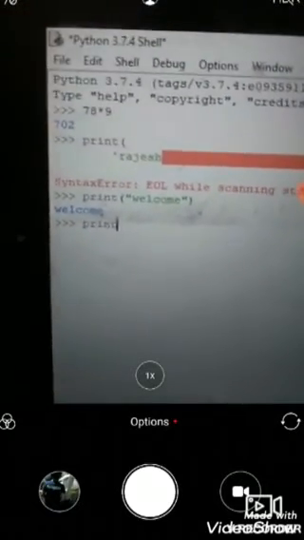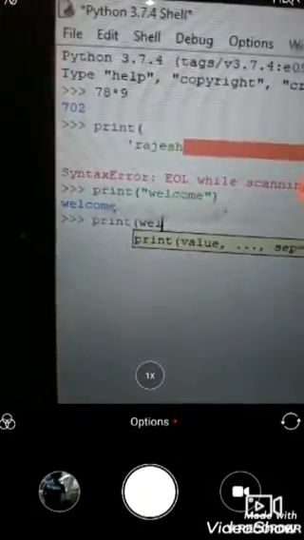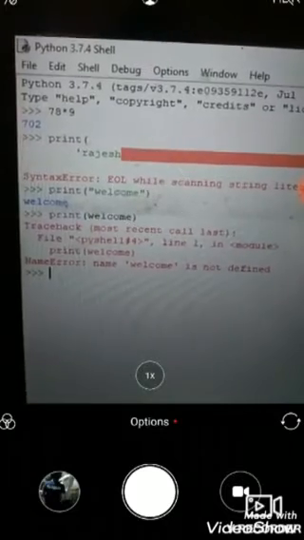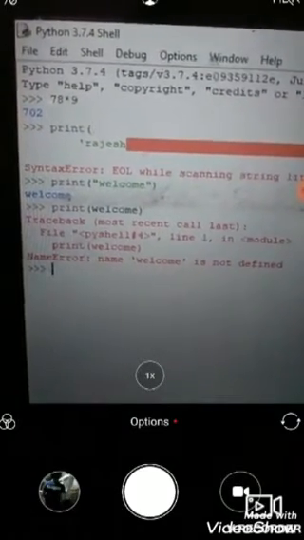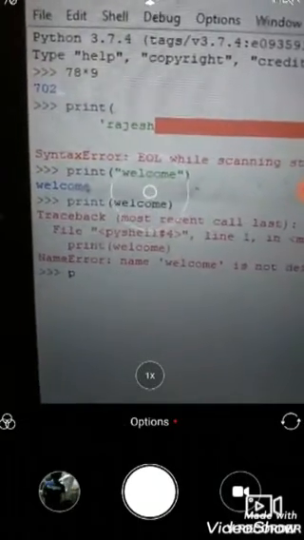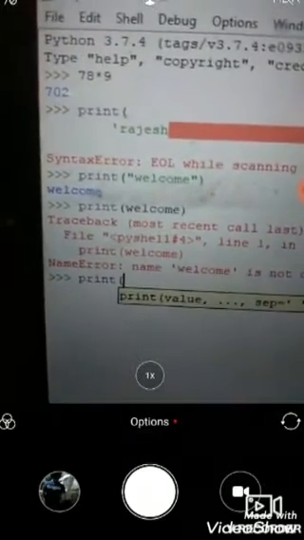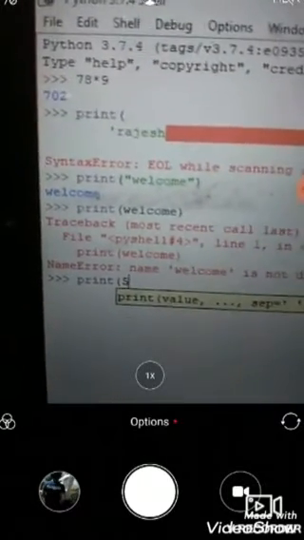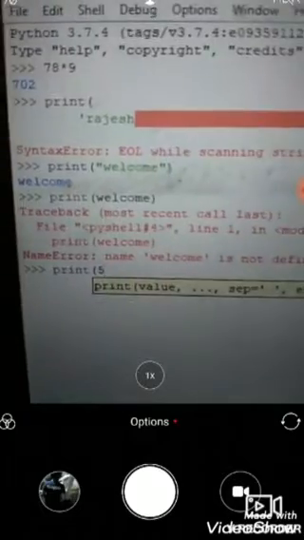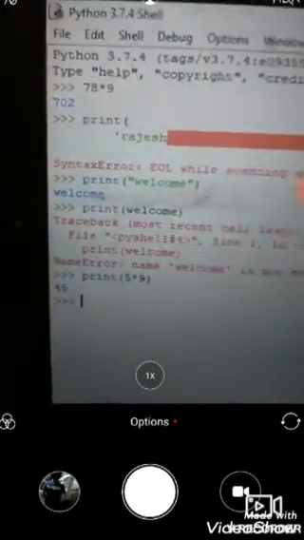But if we do not use inverted commas, then see what happened. Print welcome and pressing enter, it gives an error that name 'welcome' is not defined because it has no inverted commas or quotes. But if we give the command without quotes, like 5 multiplied by 9, and close the bracket and press enter, then it gives us 45.